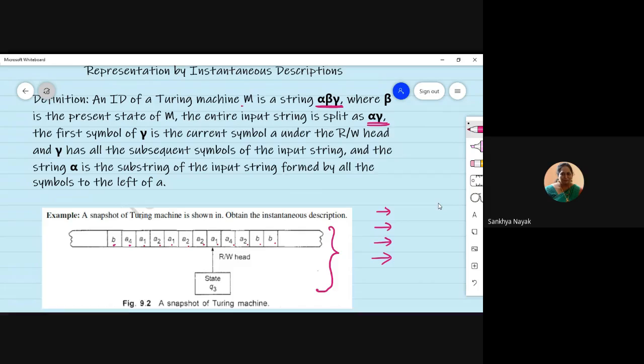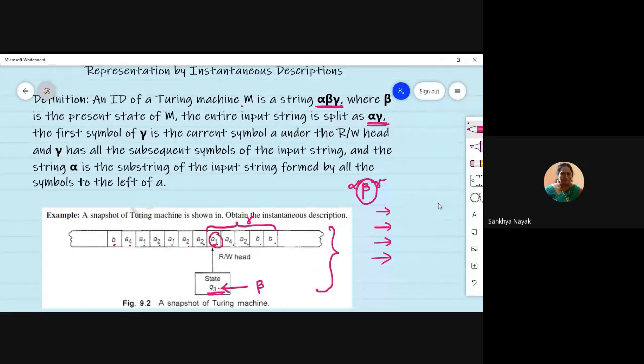I show an ID for a Turing machine by dividing whatever is there on the tape into alpha, beta, gamma. What is beta? Beta is the present state of the machine. For example, here Q3 is shown. This is beta. And what is gamma? If currently we are pointing to this A1, with the read and write head towards this A1, then this is going to be my gamma.